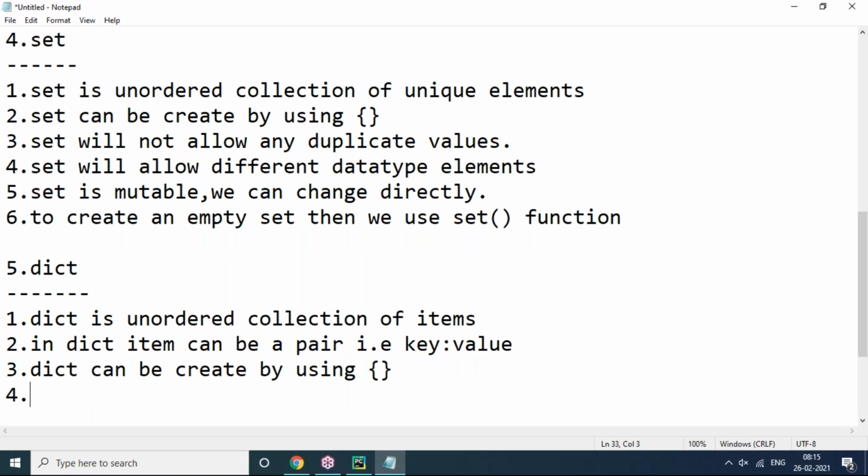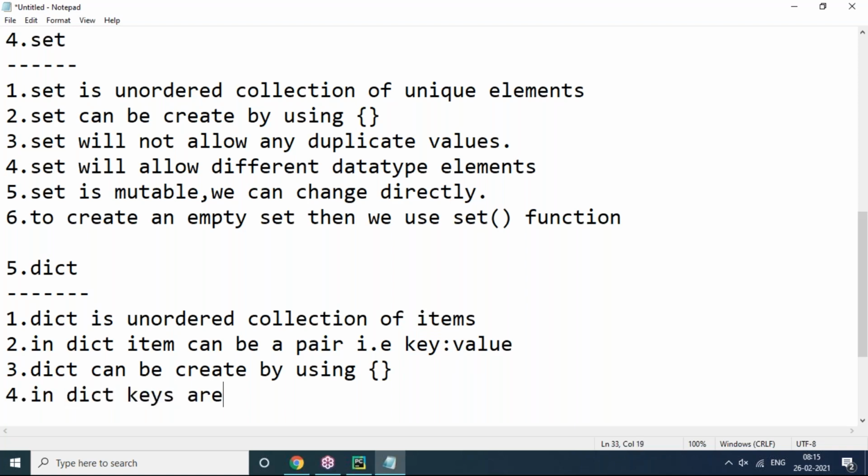Set is mutable, directly you can say yes, mutable. We can change directly. String is immutable. List is mutable. Tuple is immutable. But you can't say dictionary is mutable or immutable like this. Why? Because there are two things available in a dictionary: key and value.